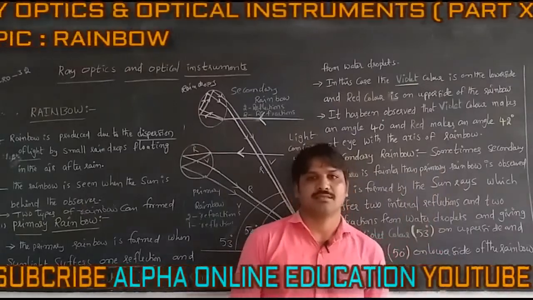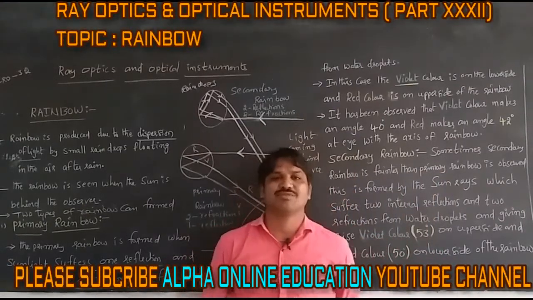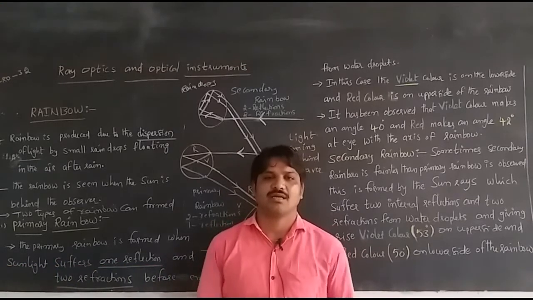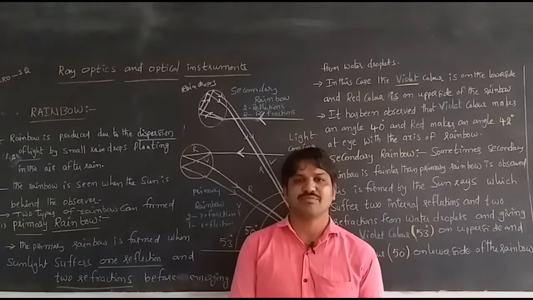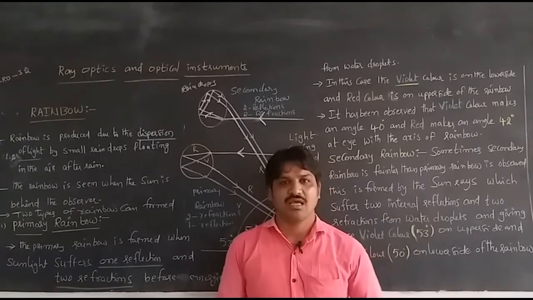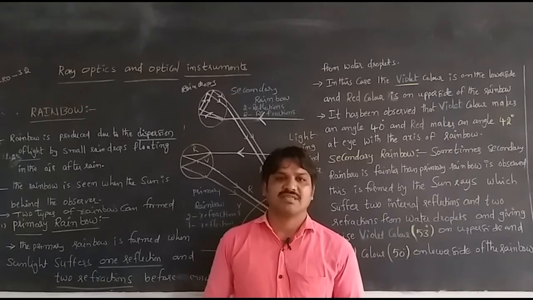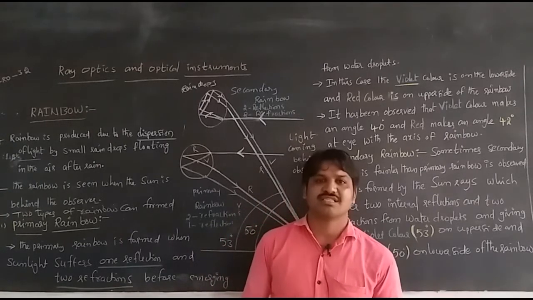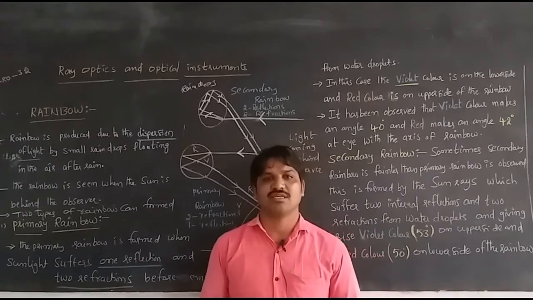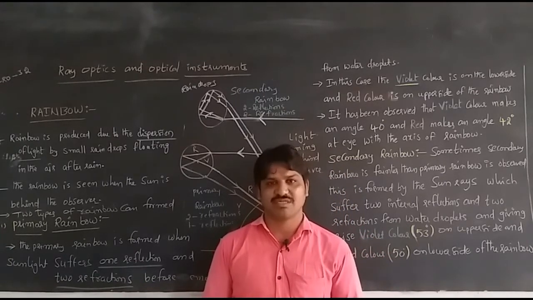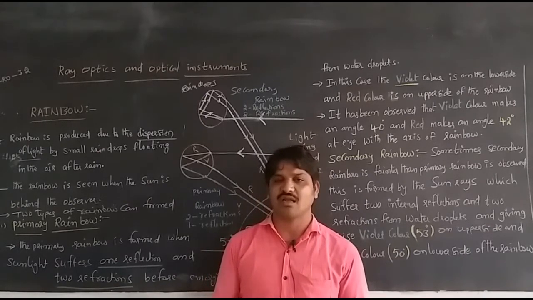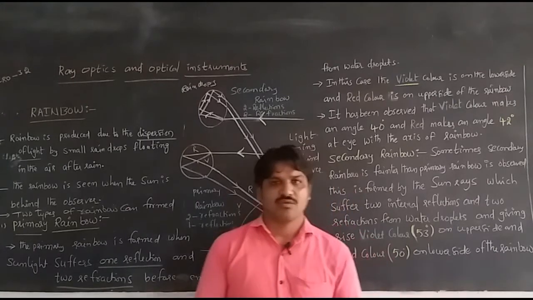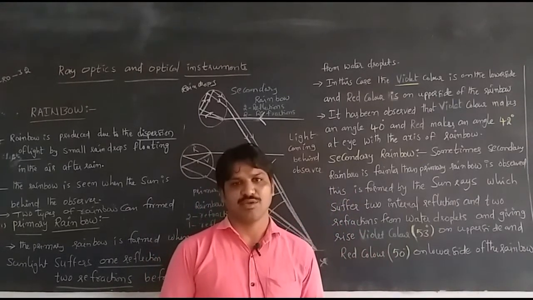In the earlier class, we discussed the dispersion of light, light incident on a prism, the small angled prism and minimum deviation. Also, in natural instances, when sunlight is incident, the light is dispersed, splitting into several different colors. We discussed that, and one of the natural examples is the rainbow.